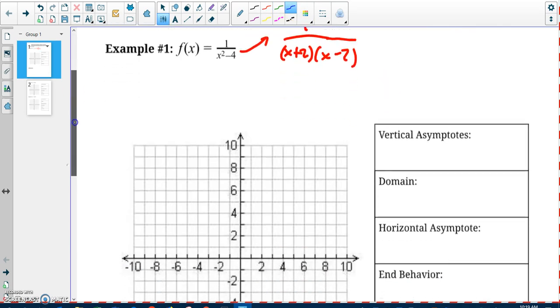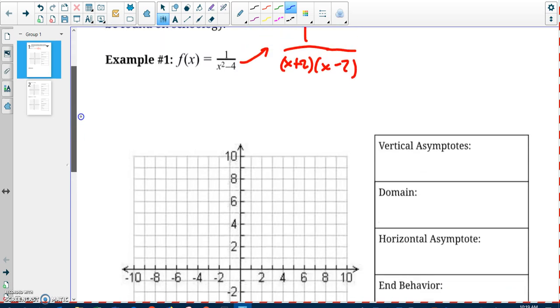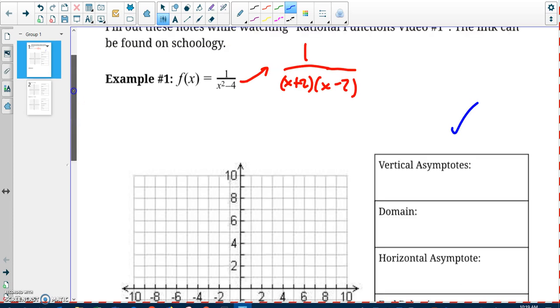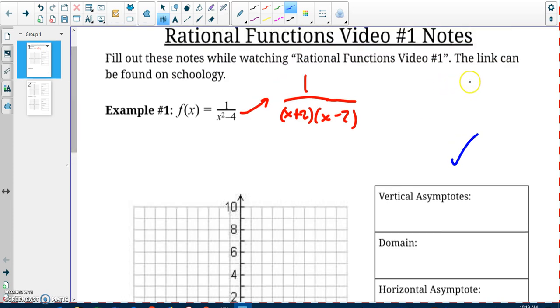Our goal is to graph this, but in order to graph it, it really helps if we identify some of these characteristics over here first. So because it's a fraction, remember that you cannot have 0 in the denominator. Any number on top divided by 0 is undefined.